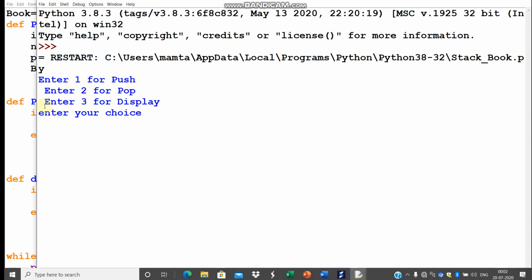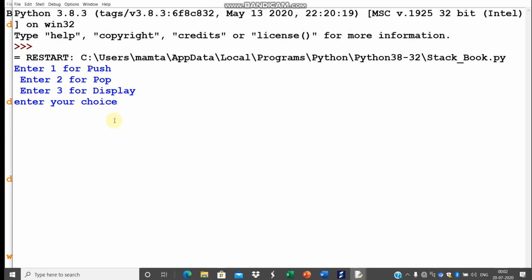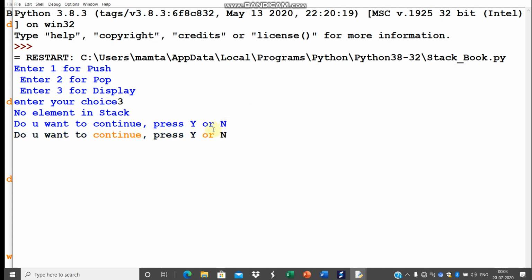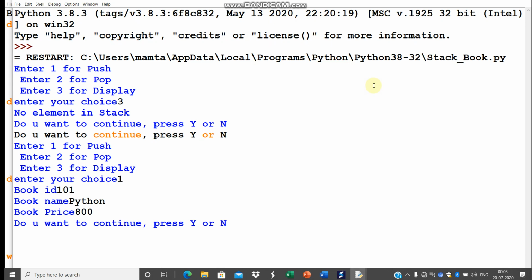So this way the menu will appear. Now we can enter the choice as we want. I want to display first, so no element. Again continue. Now what is my choice? Push the element, book ID 101, book name, preferably Python because here we are studying Python. A professional book comes, I have written the less amount only.